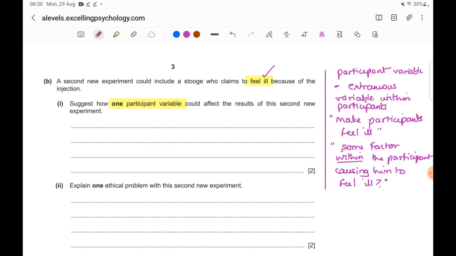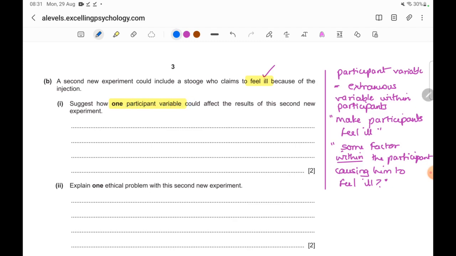Okay. So, some participants as it is might not be feeling well, or because of the epinephrine injection. Besides their emotions, their physical wellness might have been affected. Some people, if they're sensitive to injections or they've got worried because of being given an injection, become anxious. So they might already be feeling that way. So again, this is a question of confounding. Rather than the stooge making them ill, it might be their own physical state which is causing them to be ill. So we have to write the answer in a similar way that we wrote the previous one.